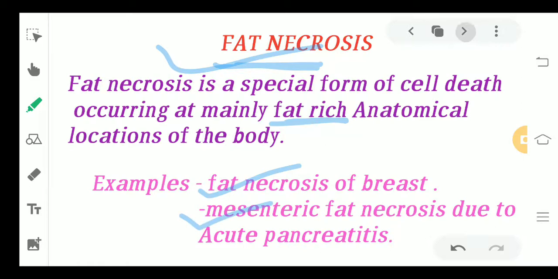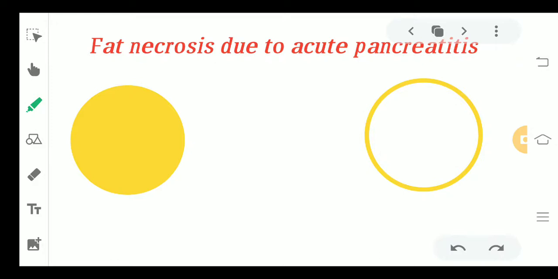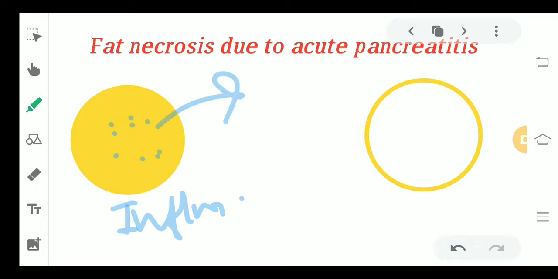Examples of fat necrosis are fat necrosis of breast, and mesenteric fat necrosis due to acute pancreatitis. Just to make you understand how acute pancreatitis can be a cause of fat necrosis, for example, this is an inflamed tissue, not a healthy one. This inflamed tissue is going to liberate pancreatic lipase, okay. So you all know what pancreatic lipase is. Pancreatic lipase is going to be released from this inflamed tissue, and that pancreatic lipase is further going to necrose the rest of the pancreas, as well as cause fat deposits in the peritoneal cavities.